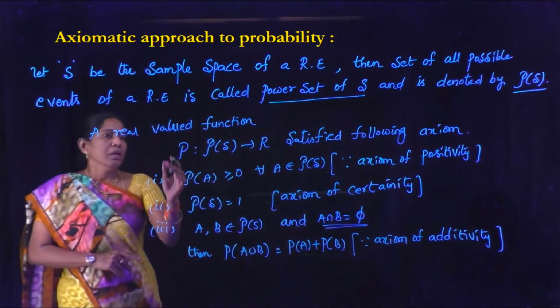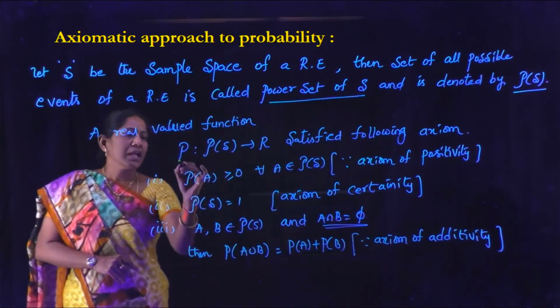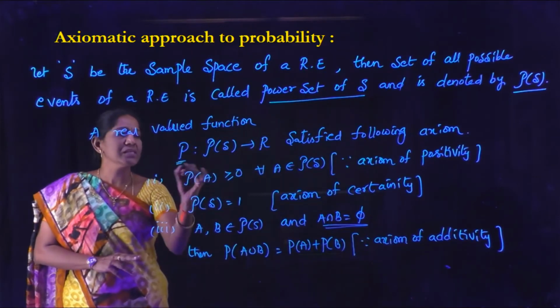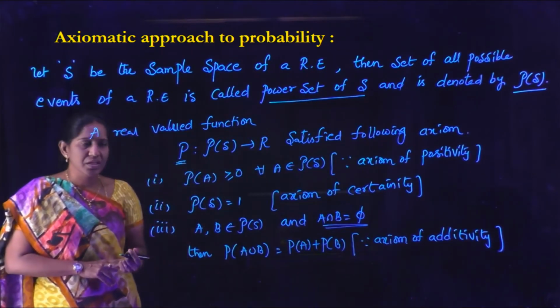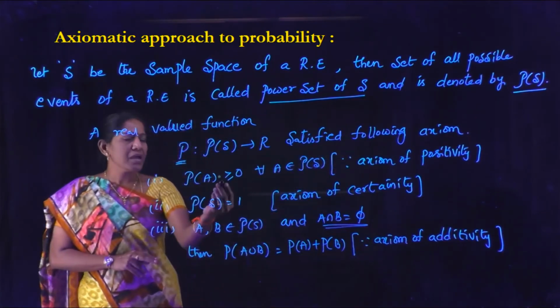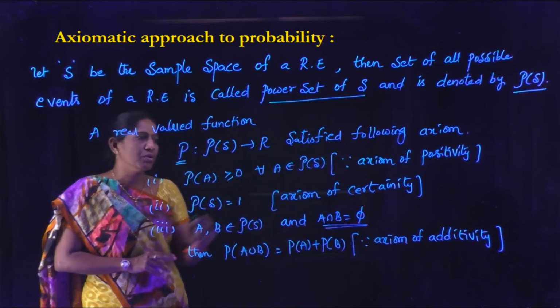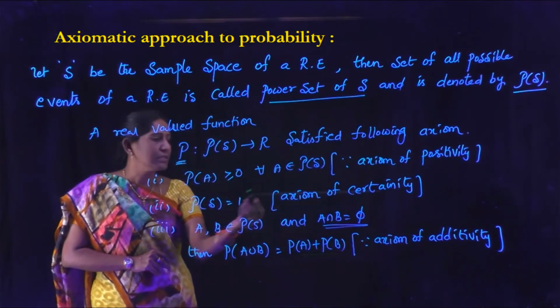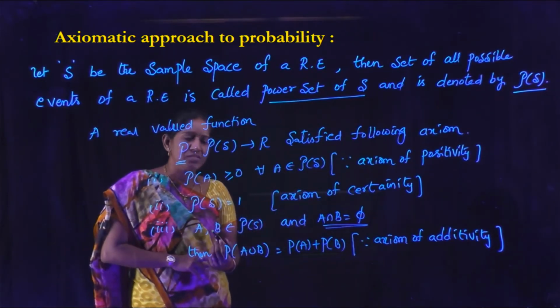So, a real valued function P from P of S to R is called a probability function. It satisfies the following axioms. P of A greater than or equal to 0 for all A belongs to P of S. P of S equal to 1, this is called the axiom of certainty.